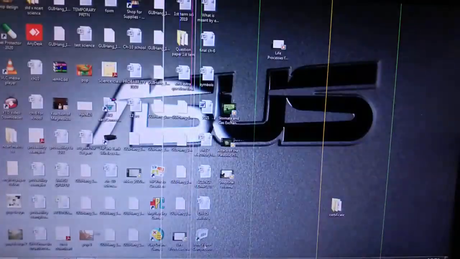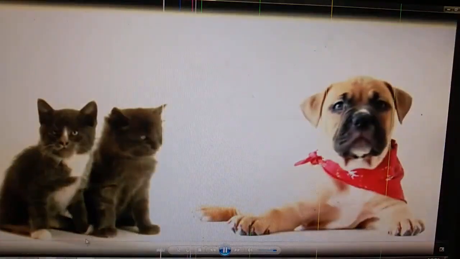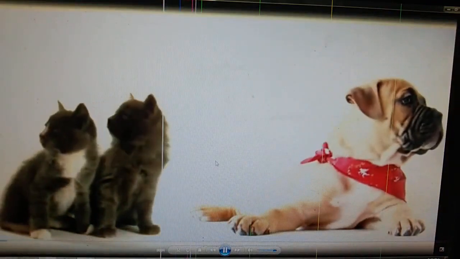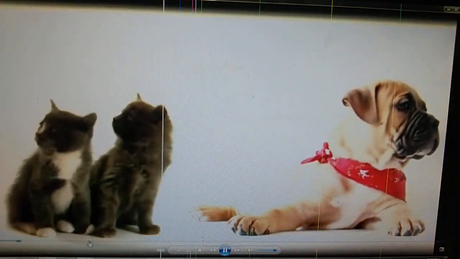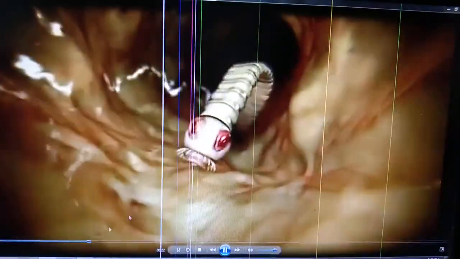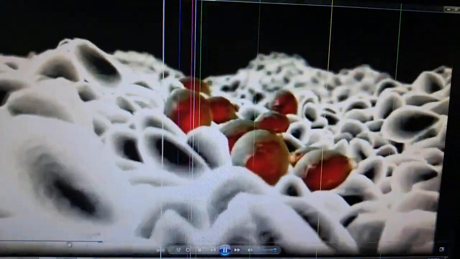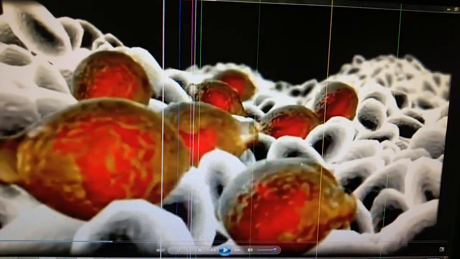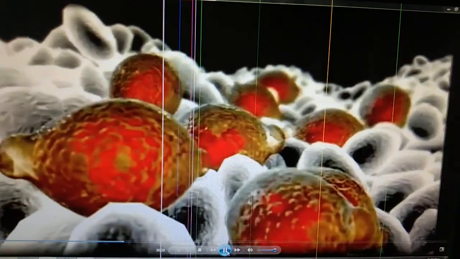Now let us see worms, how they obtain food. Generally worms enter inside our body through pet animals or through contaminated food. See, in this way, whenever they go inside our body, they lay eggs, and within a very short time they double, and many worms spread into our small intestine. Let us check how they damage our small intestine.